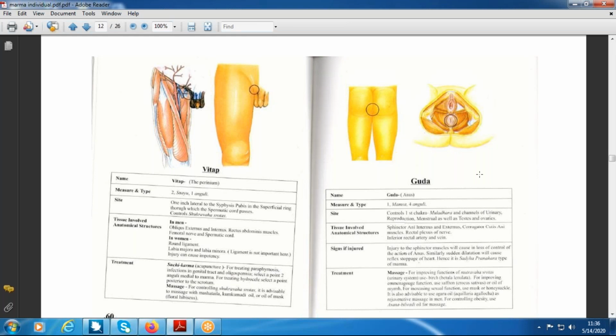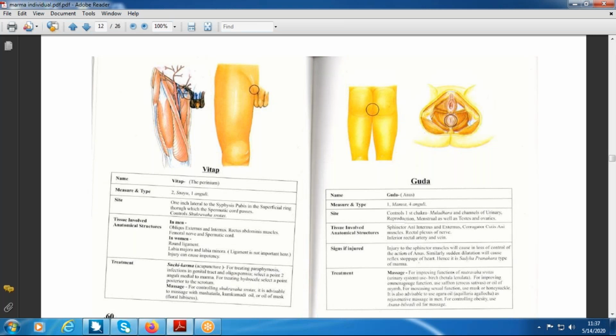स्पर्मेटिक कॉर्ड में क्या क्या रहता है? स्पर्मेटिक कॉर्ड में डक्टस डिफरेंस रहता है. डक्टस डिफरेंस किस लिए चाहिए? It carries the sperm. If there is any damage to the ductus deferens, to the testicular artery, or to the testicular vein, why are they more prominent here? Because they are very close to the skin surface, so that you can easily damage them.